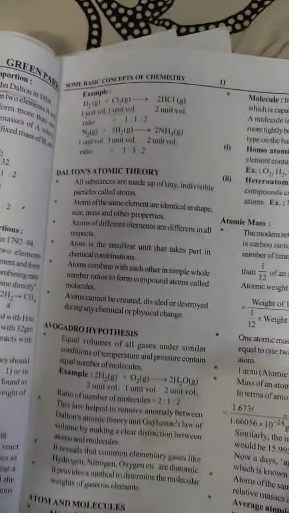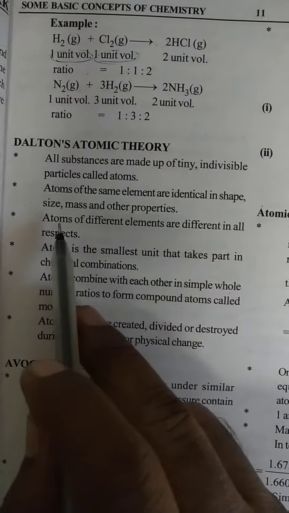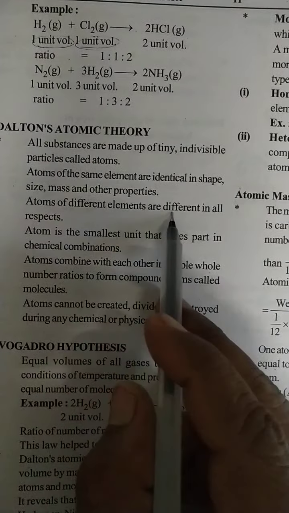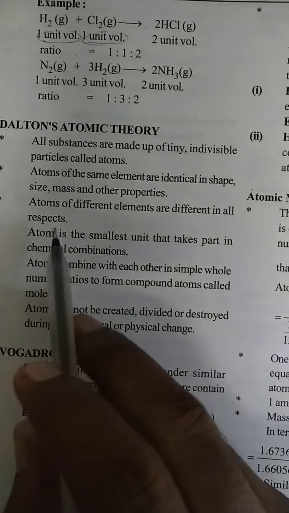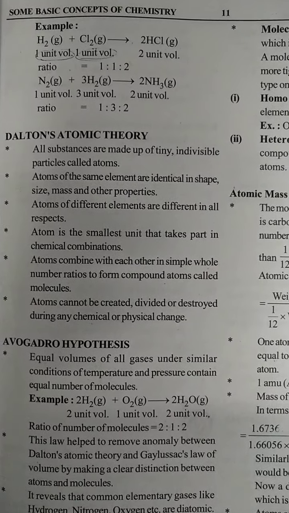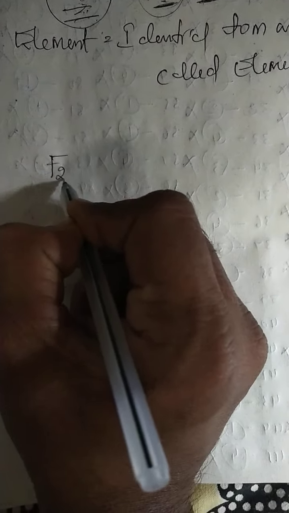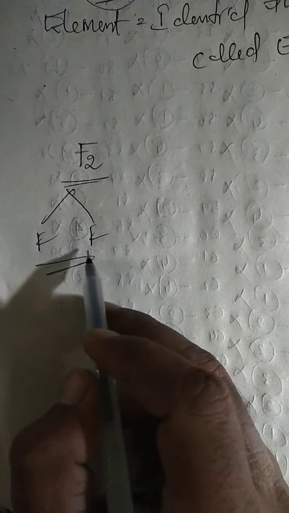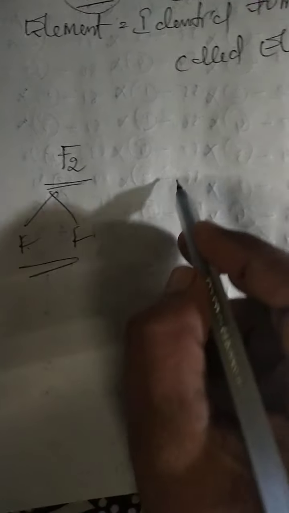Now see here, the third one: atoms of different elements are different in all respects. Important point, atoms of different elements are different in all respects. So atoms of the same element have the same properties.